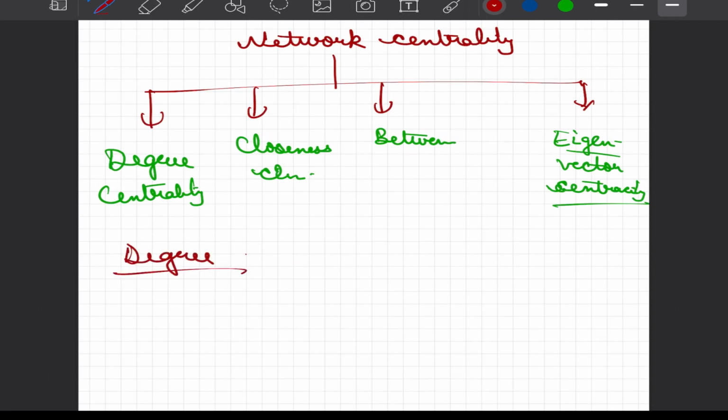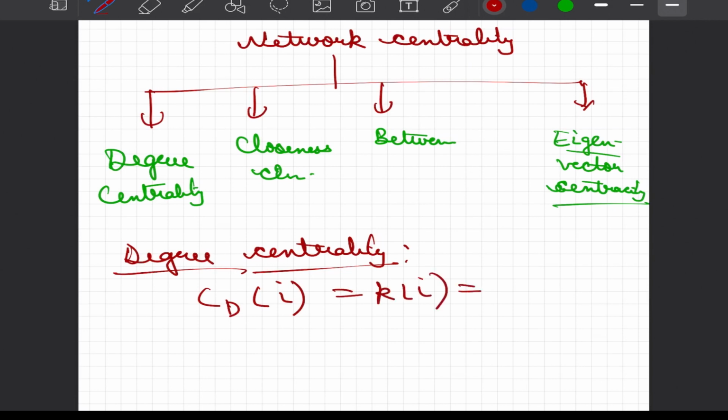Okay, so let us get started with degree centrality. We have been using degree centrality for a while, which says that the degree centrality of a node i is the same as its degree k_i. If we know the adjacency matrix A_ij, and take the summation along a particular row or a particular column, for an undirected graph the summation along rows or columns would be the same, and we call this the degree centrality.